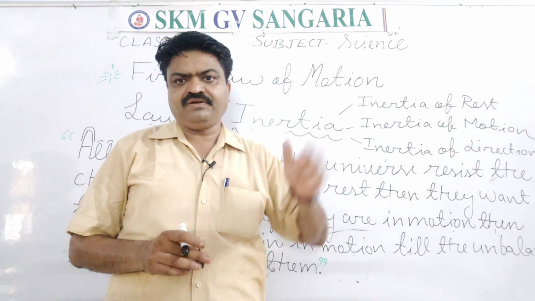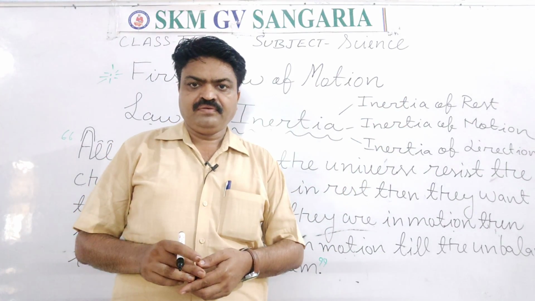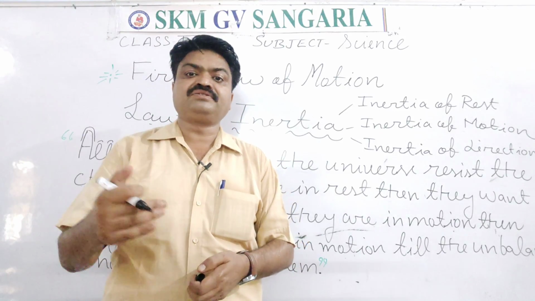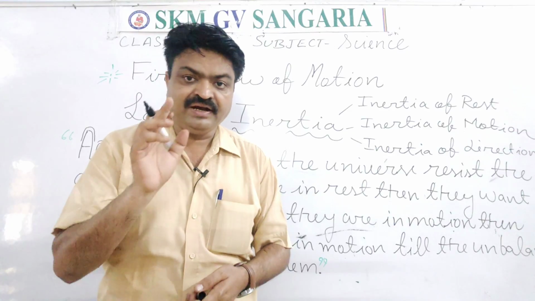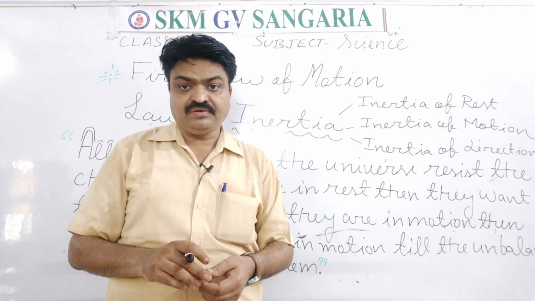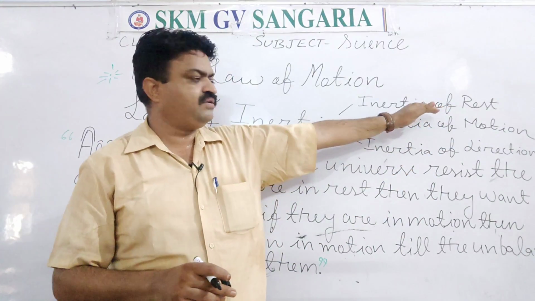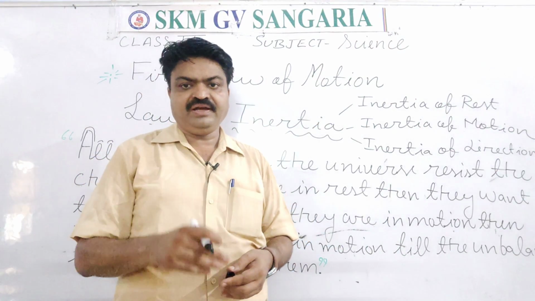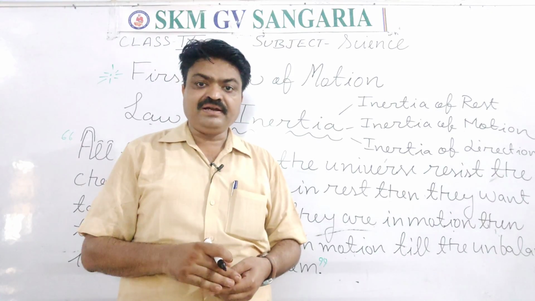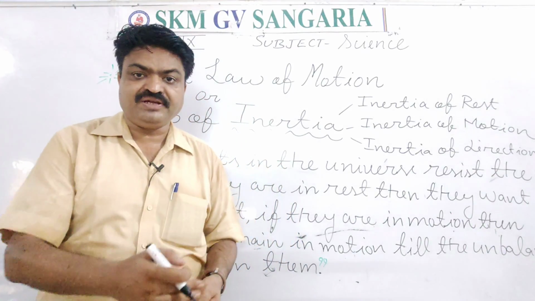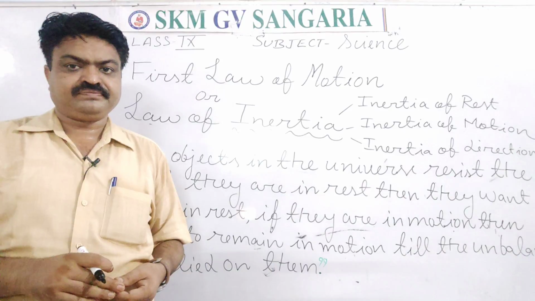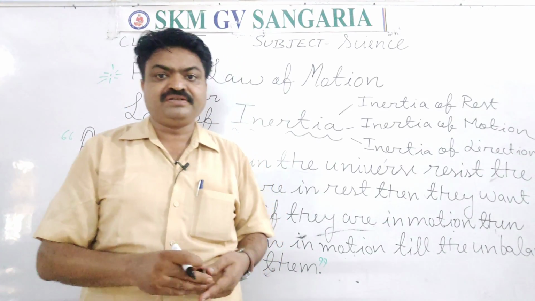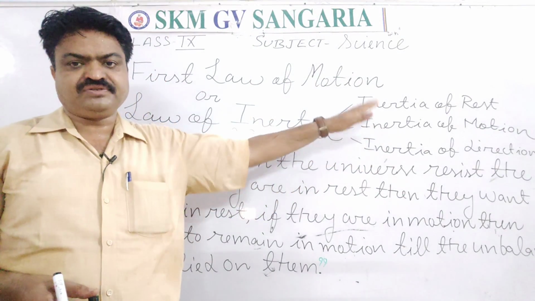Now what is inertia of rest? When the object is in a rest position, students, then it wants to remain at rest, and this tendency of the object is known as inertia of rest. If the object is moving, like if a ball is moving, then that ball wants to remain in motion, and this tendency of the ball to remain in motion is known as inertia of motion.